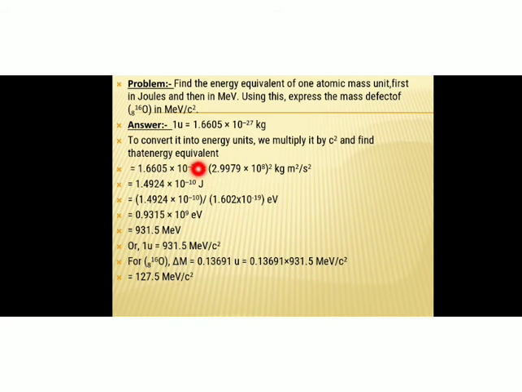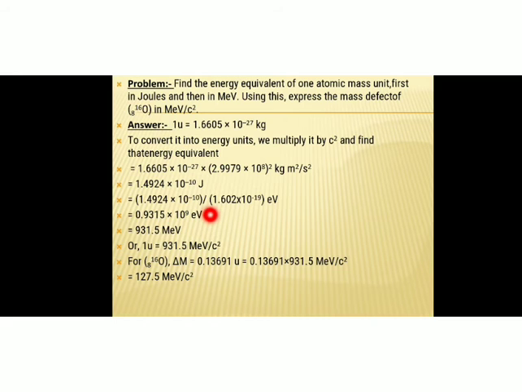Now here, if you multiply this 1 u with C square, you will get this value, 1.4924 into 10 raised to minus 10 joule. So you will get the value in joule. Whenever you multiply it with C square, you will get the energy in joule.